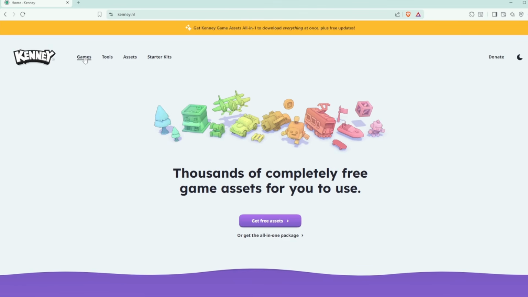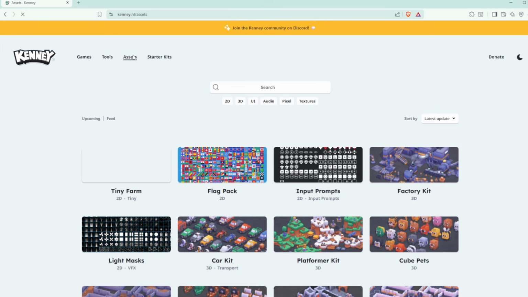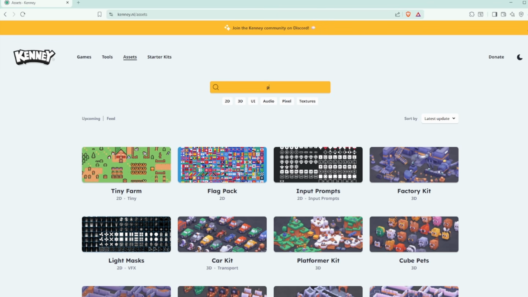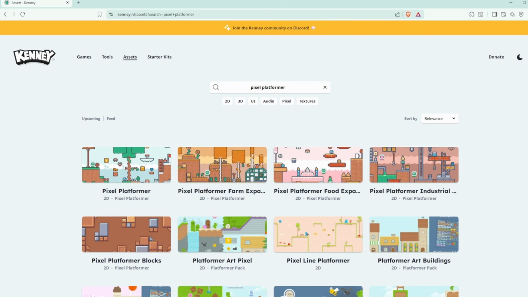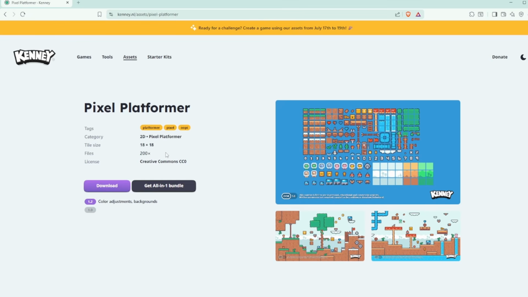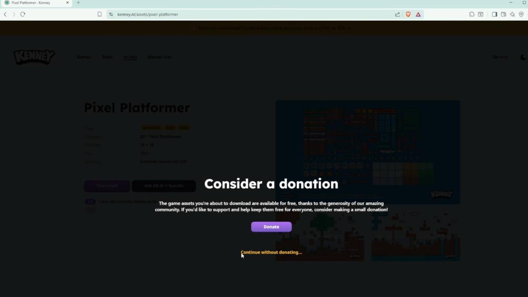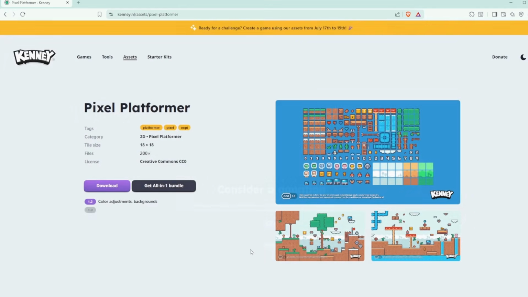I'm going to go to kenny.nl. Kenny is a creator of assets that makes a ton of cool assets that are all free to use, and you can even release games with them. Go to kenny.nl/assets. And then I want you to search up, I think it's called Pixel Platformer. Cool, I think. Take the first one here, Pixel Platformer, and click on download. You should donate if you enjoyed this. I already have. And then you can download this to your download folder.